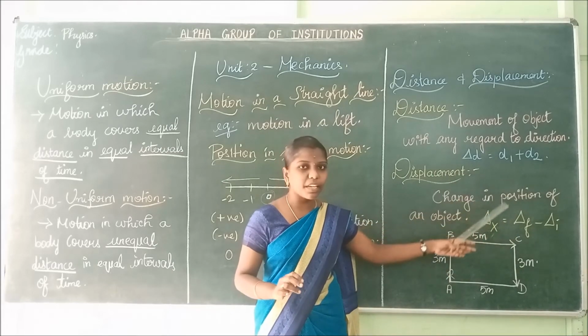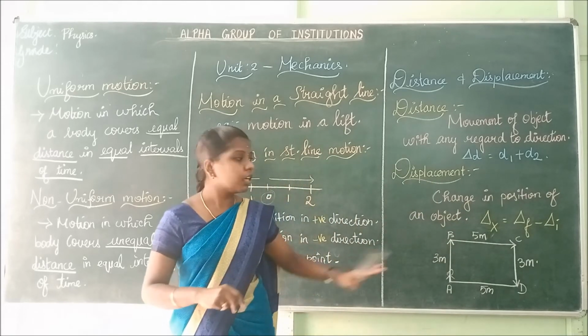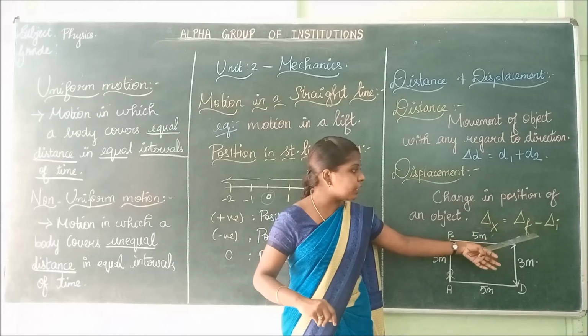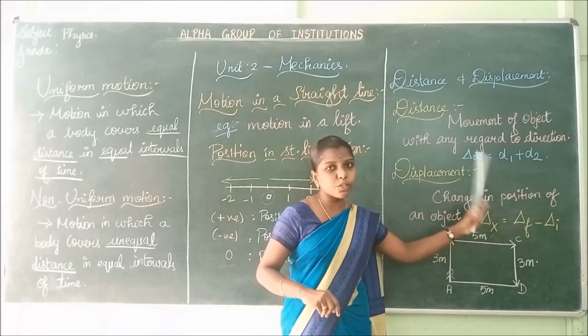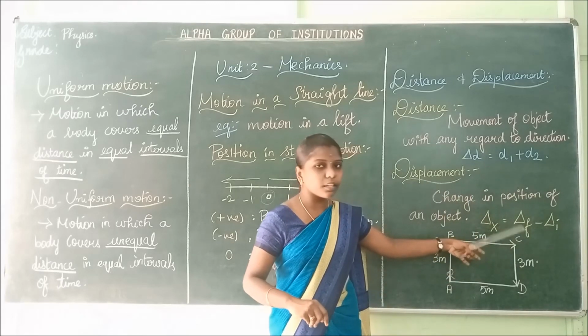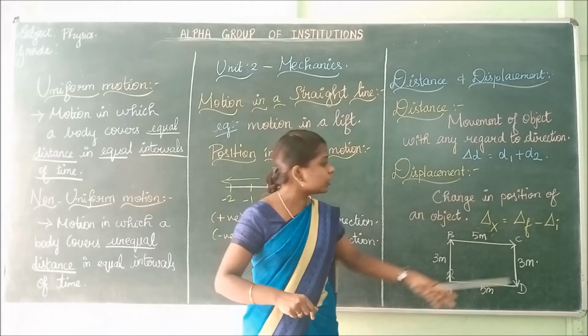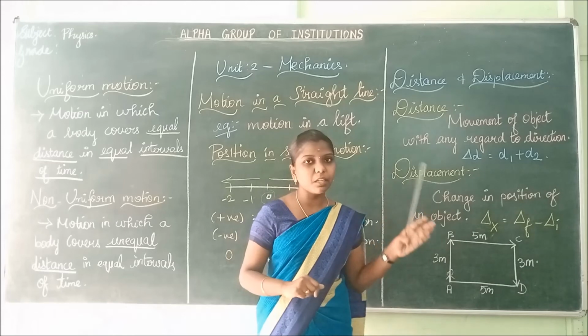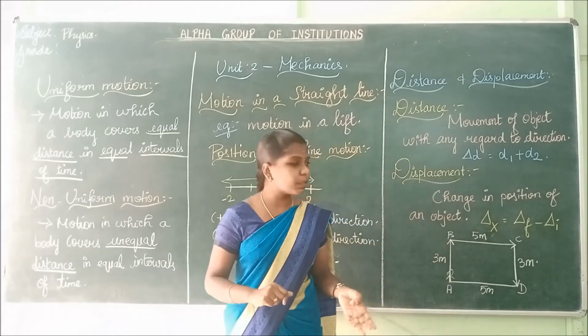Final displacement minus initial displacement. Change in displacement is equal to final displacement minus initial displacement. Here the subscript f denotes final displacement and the subscript i denotes initial displacement. Final displacement minus initial displacement.